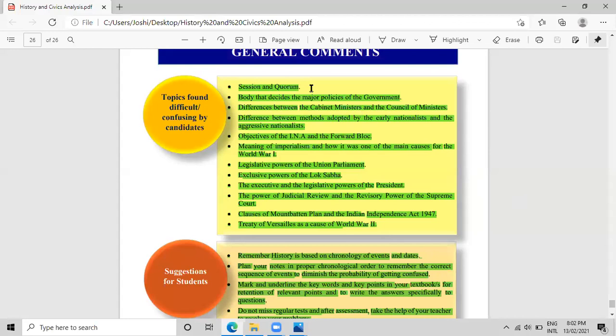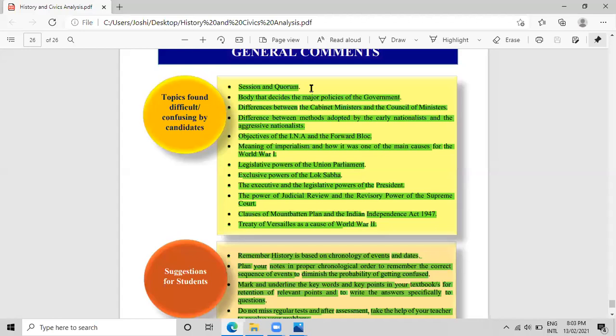Now this is the point from the chapter Prime Minister and Council of Ministers. The important point in this chapter is that you should be clear with the difference between the responsibilities of cabinet ministers and the responsibilities of the Council of Ministers.